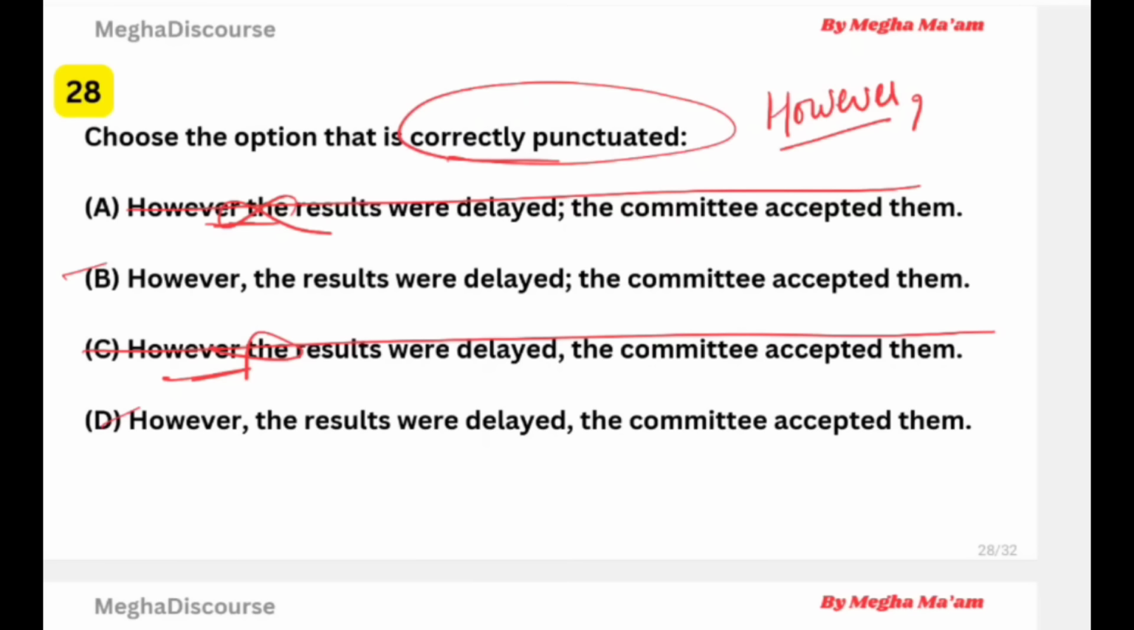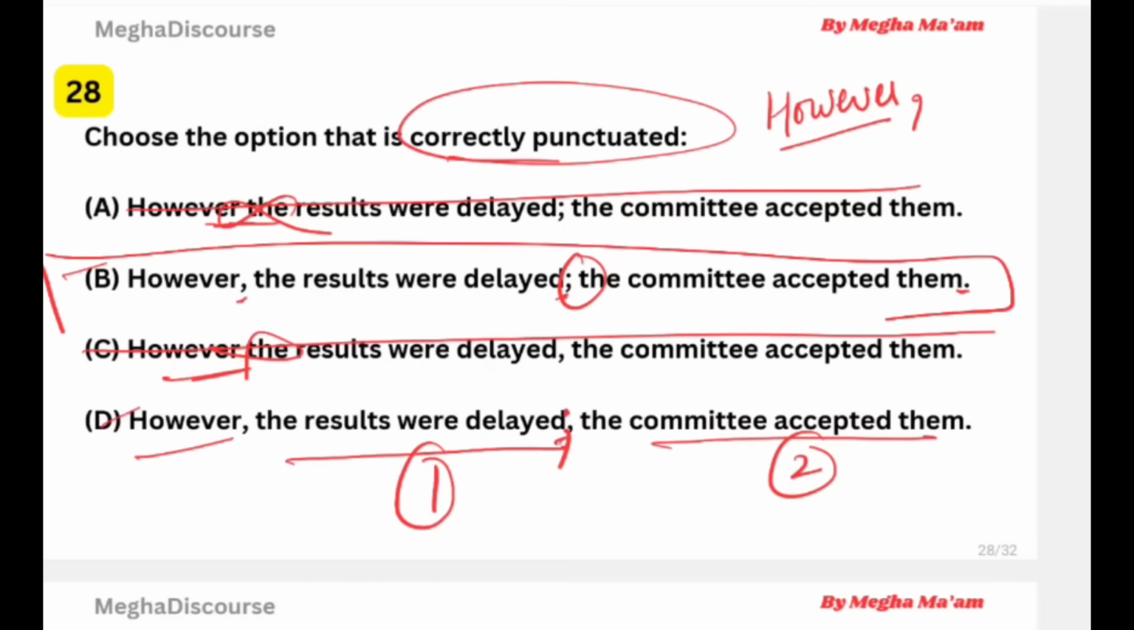Look. "However, the results were delayed. The committee accepted them." I don't find any problem because we have a full stop, we have a colon, okay, we have a comma. "However, the results were delayed," okay, double comma, "the committee accepted them." No, "the results were delayed" is a first independent clause and "the committee accepted them" is another sentence that is independent, and however is the adverb. So here should be a semicolon, that is this one. So the answer option is B.